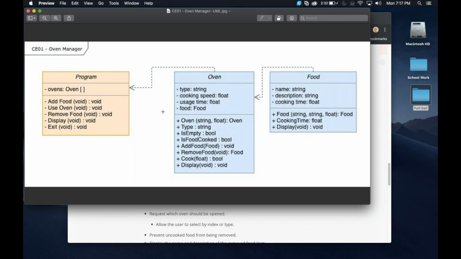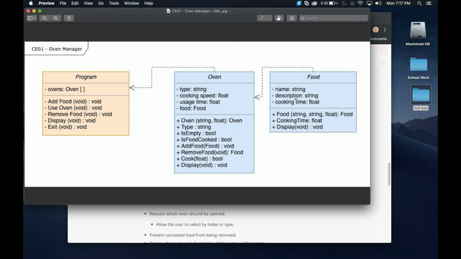Now, the important thing is when we're checking for food, seeing if it's done or not. That is going to be this is food cooked method. What this is going to do is return a bool. So it's going to respond true, it's cooked, or false, no, it's not cooked. And the way we check if something is cooked is we're going to use this usage time, multiply it times that cooking speed, and then compare it against the cooking time of that particular food.